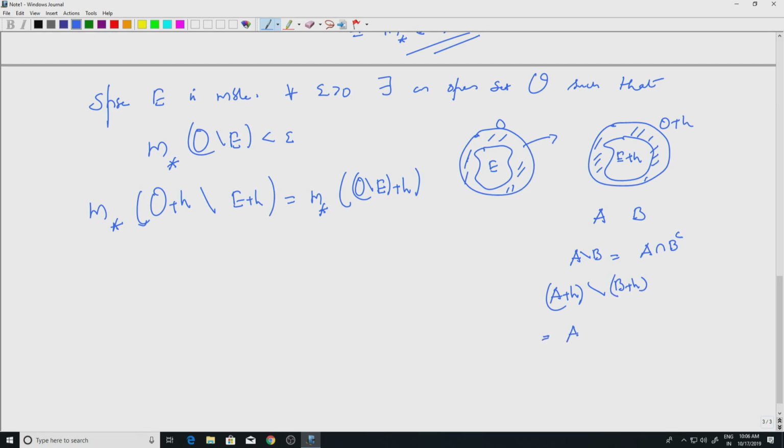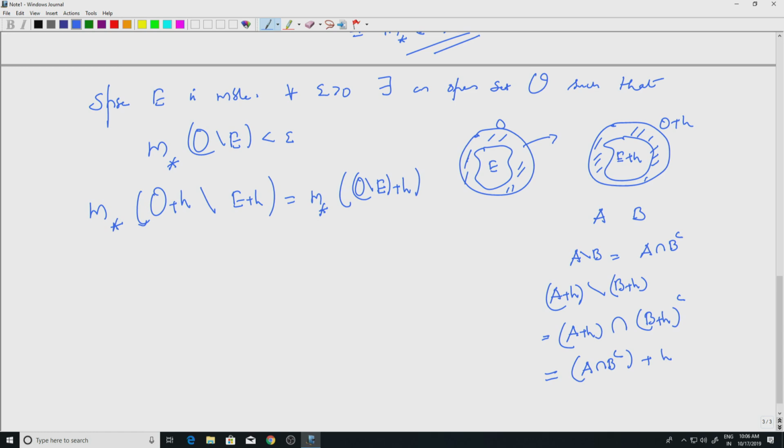This is A plus H by definition intersected with the complement of B plus H. You need to check that this is actually equal to A intersection B complement translated by H. That is sort of trivial from the pictures, but you can write down a proof if you want.